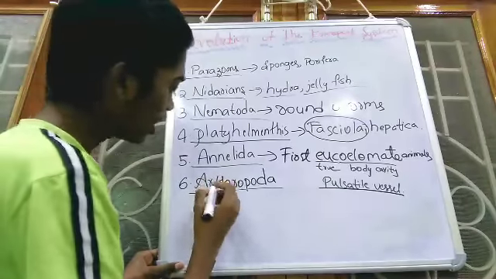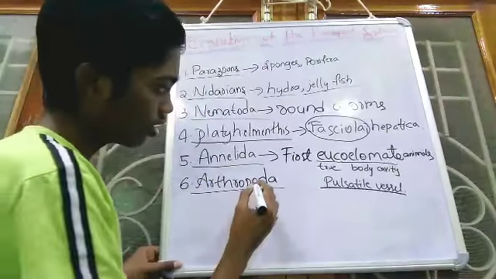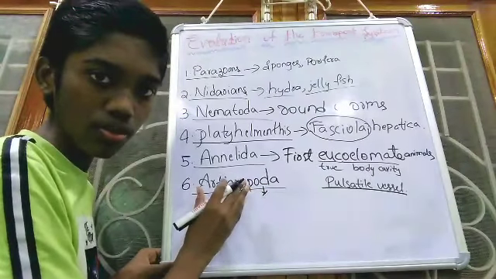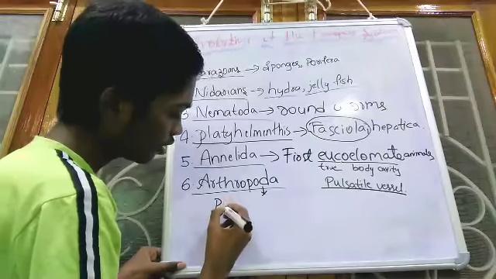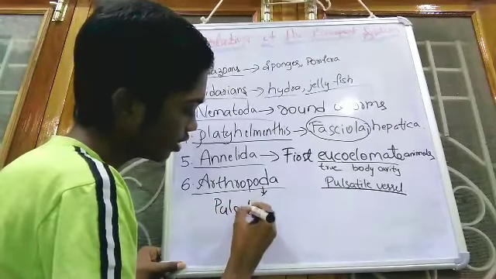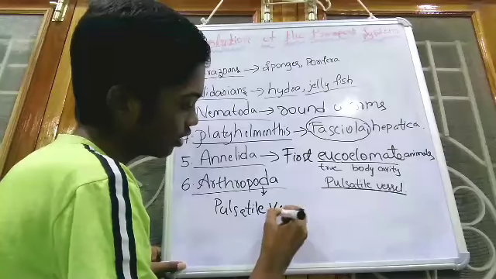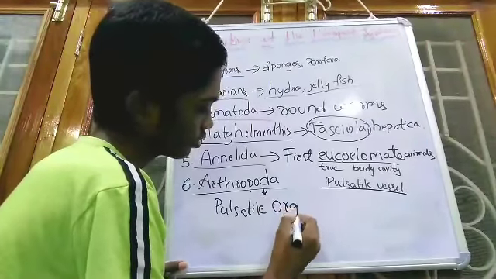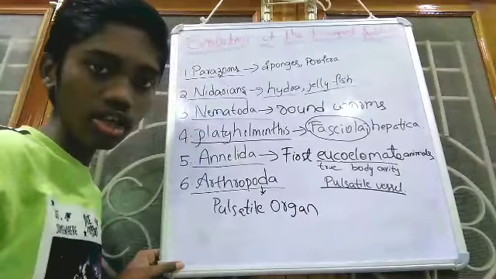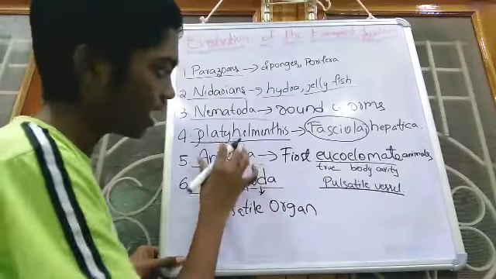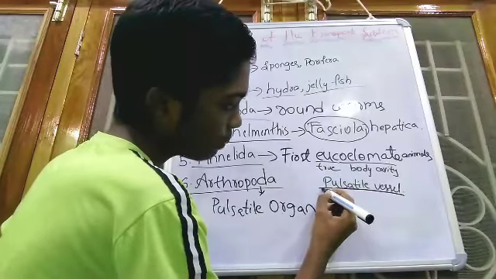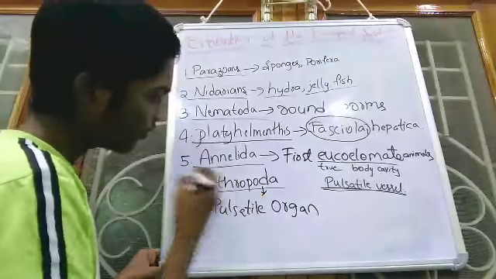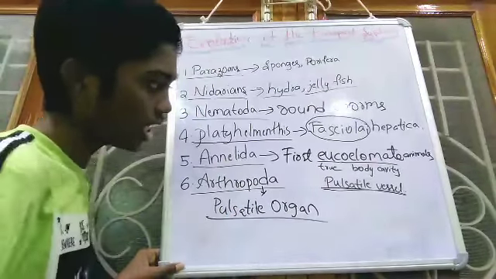It's very small. And coming to the last one, Arthropoda. Here these are some of the large animals. Arthropoda develops a pulsatile organ. Here you can observe the common point: in Annelids they develop the pulsatile vessel for the movement of materials within the body, and for Arthropoda, a pulsatile organ.